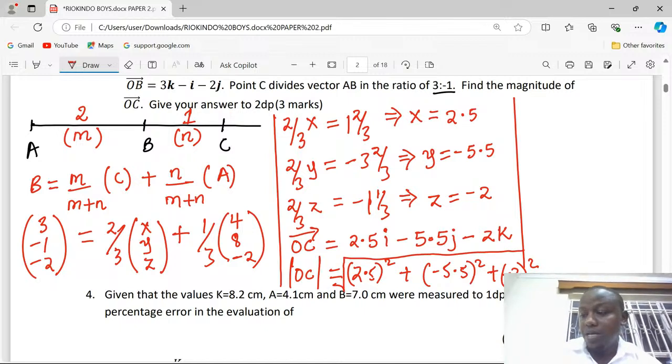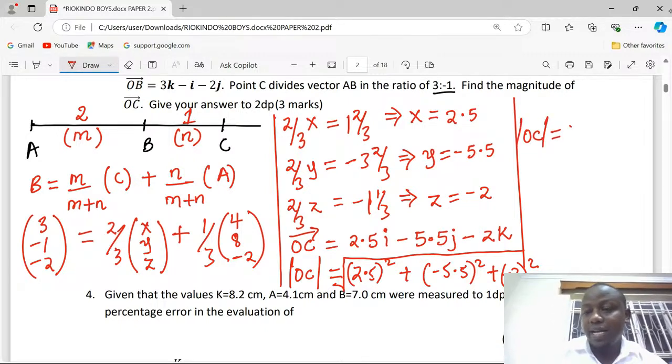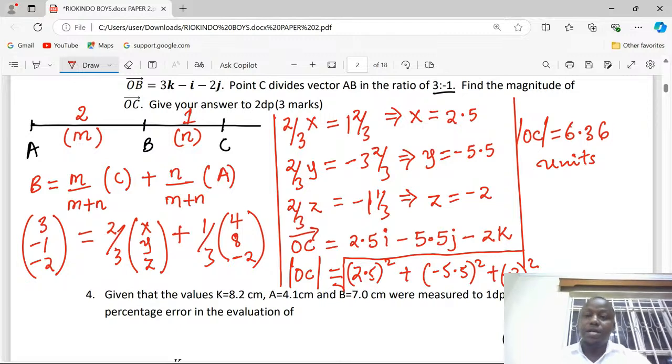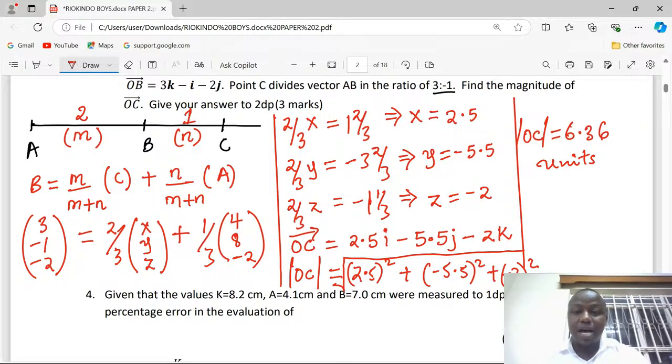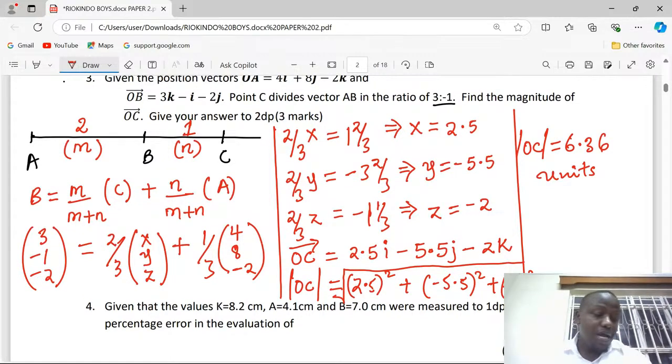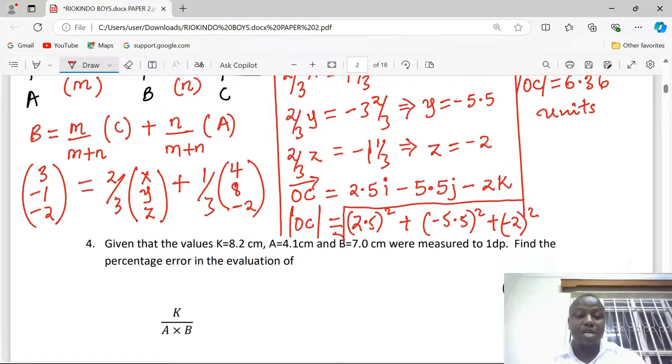And this is going to be OC vector as exactly 6.36 units. This is now the magnitude of vector OC, giving our answer to 2 decimal places according to the instructions.